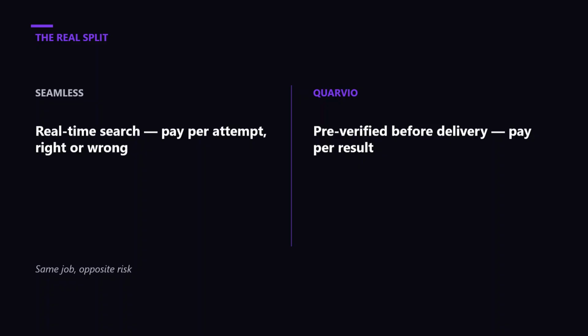Quarvio runs the opposite way. Verification happens before delivery, so what lands in your list has already cleared a bounce check before you ever see it, and a bad hit doesn't cost you the same way a bad real-time guess costs on Seamless. Same underlying job, get a name and a working email address attached to it, but one model charges you for the attempt regardless of outcome, and the other charges you for a result that's already been confirmed to work.